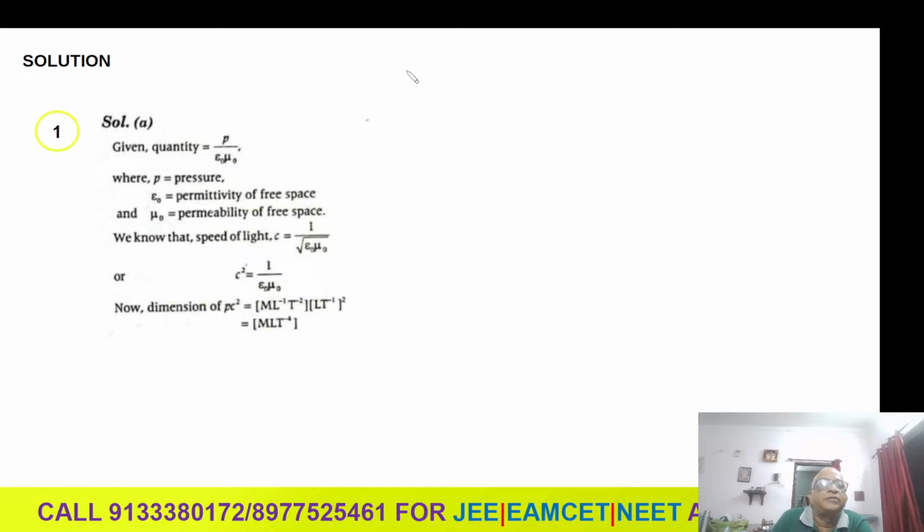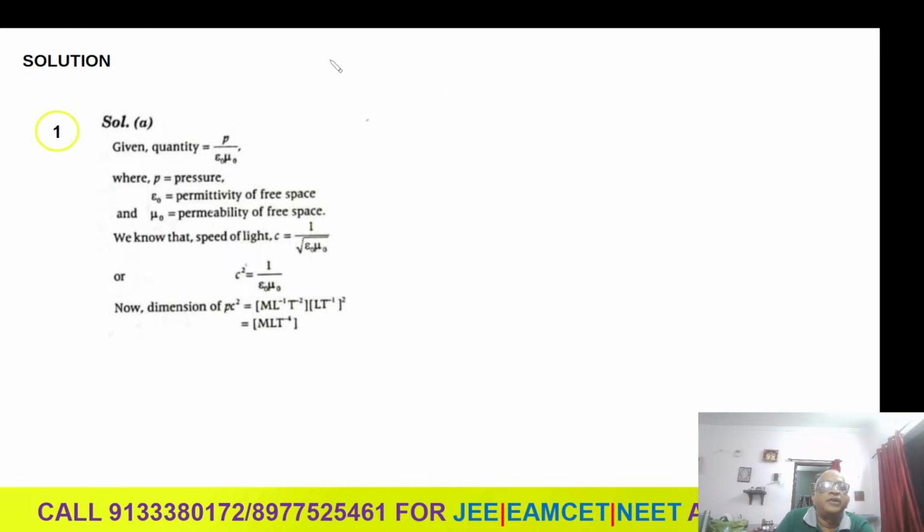This is percentage errors. This is a model question from 5th May 2018. A wooden cubical block of mass M, 20 kg, is measured with an error of 10 grams. Its side length is 100 centimeters, measured with an error of 1 millimeter. Then find the relative error in the measurement of density.